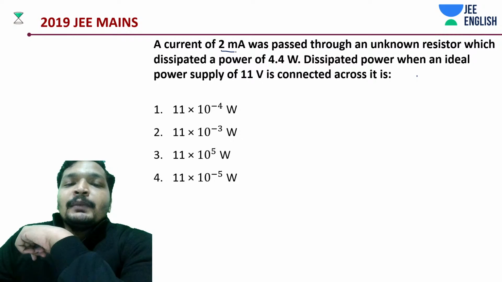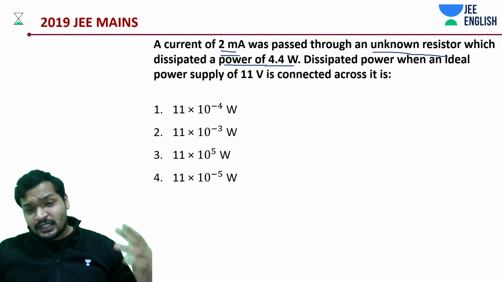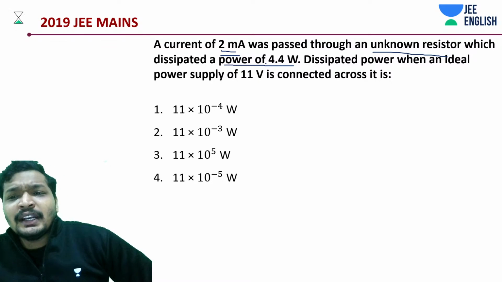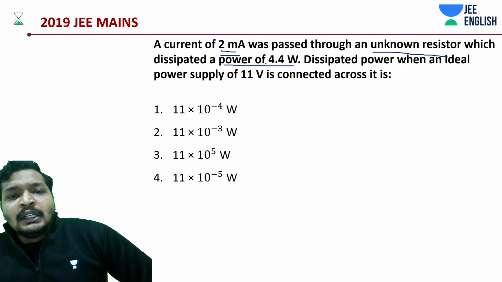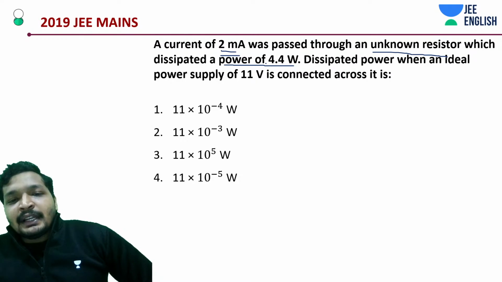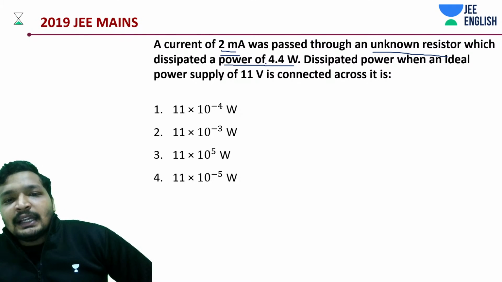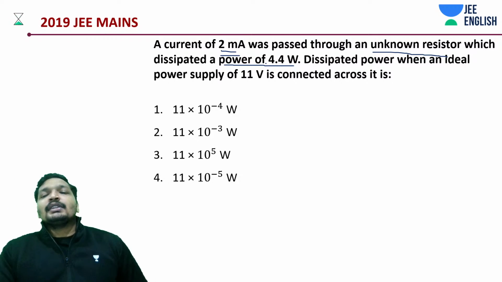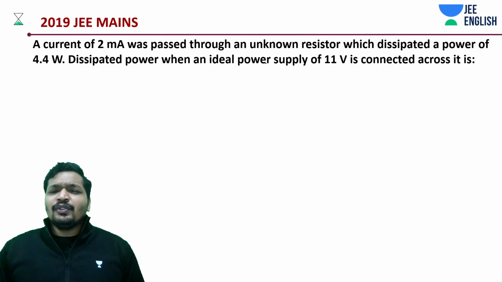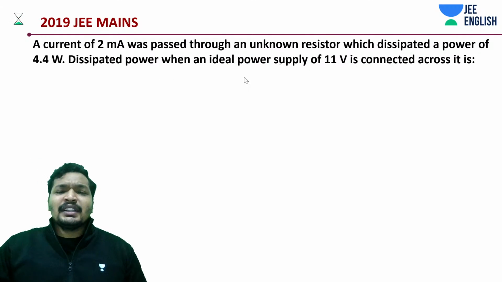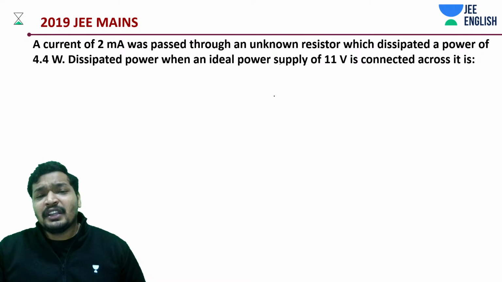So a current of 2 milliampere was passed through an unknown resistor which dissipated a power of 4.4 watts. So when an ideal power supply of 11 volt is connected across it... So yes, this can be done very quickly if you think about it just like this. But what is the thing that we know? The resistor is going to have a constant resistance. Let's get into the numerical part of it. There is no huge trick because as such the problem is very easy. Even if you do it, it's going to be a very quick one.